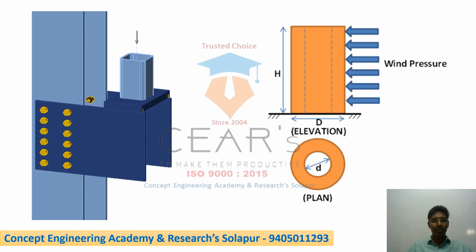So my dear students, you can see this is the arrangement of an eccentrically loaded member. You can see this is an eccentric load. This load will be developed, and a moment will be created here. This load is on a column, connected with the help of a gusset plate as well as bolts. So this will be having the wind pressure. You can see the plan. So this is an example of an eccentrically loaded member.